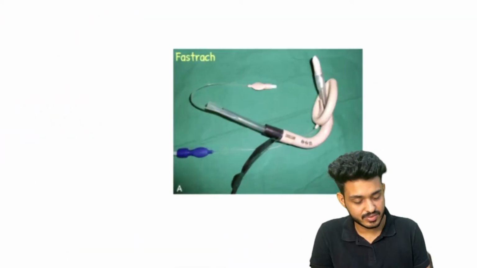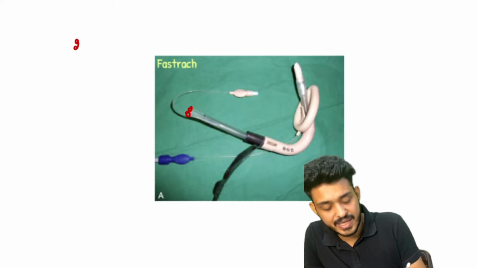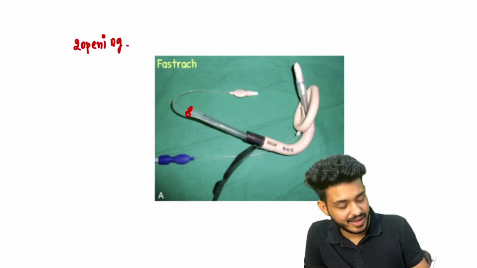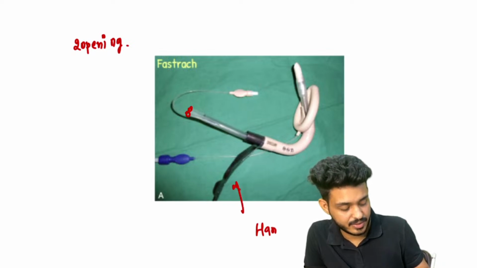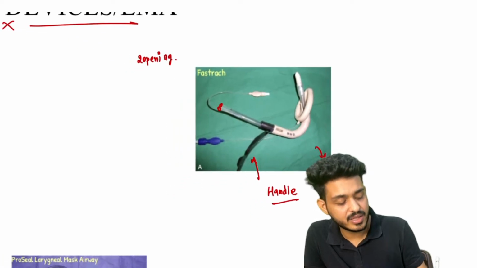Okay, look here, this one. Fast track will be having two openings, guys. Fast track will be having how many openings? It will be having two openings. Extra handle will be present here, and this one will be a little bit curved.